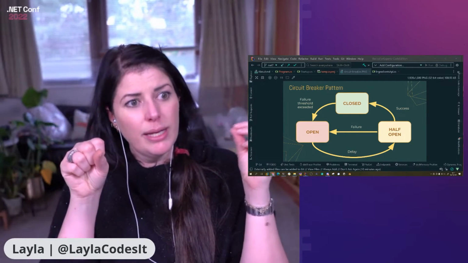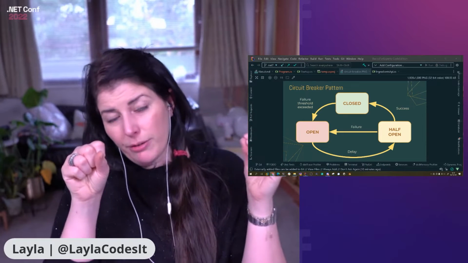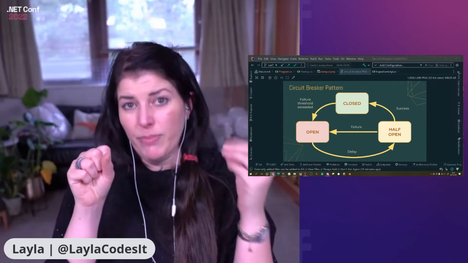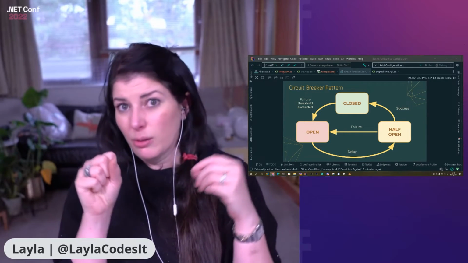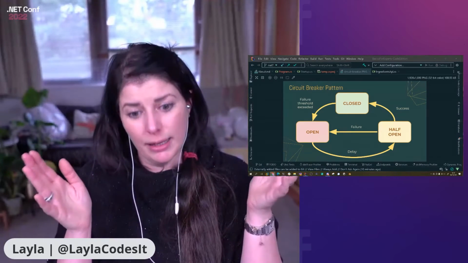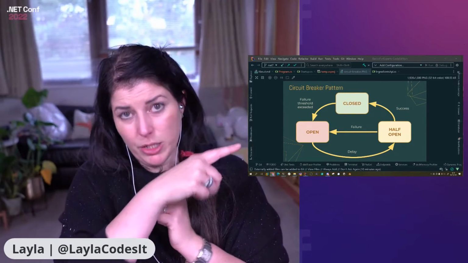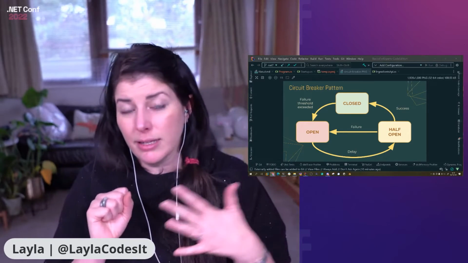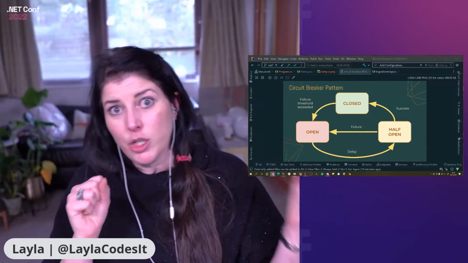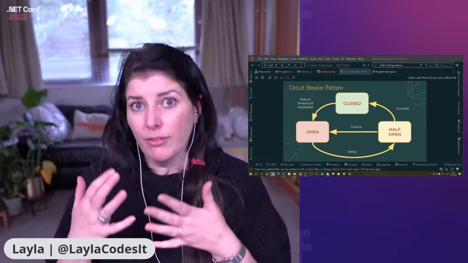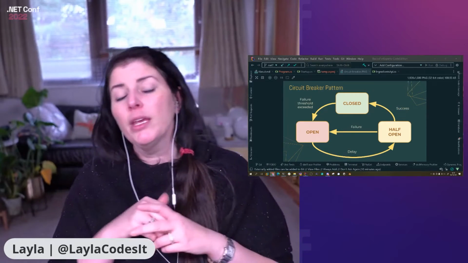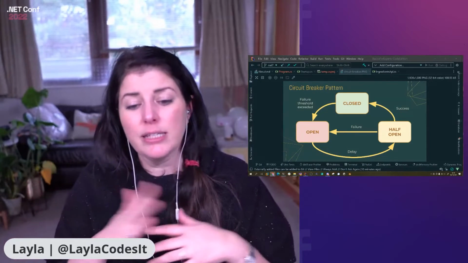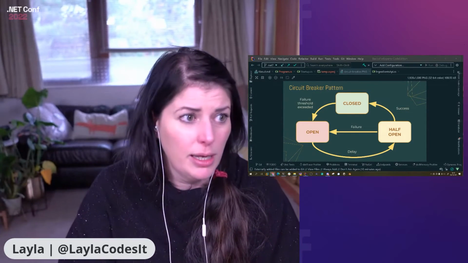So what I can do is put the circuit breaker in, and it will stop sending requests after a certain threshold. So say 3. It will try 3 times, everything will break. It'll be like, oh, okay, what do I do now? So it opens the circuit. And that's what you see there, the open stage. And then there's a set time delay. That allows service B to restart, get another instance of it, whatever it needs to do. And then our application will send 1 request. That's called half open. It's trying it, toe in the water. And if that fails, it's going to open the circuit again and wait another amount of time. If it's successful, it closes the circuit and everything returns as normal.